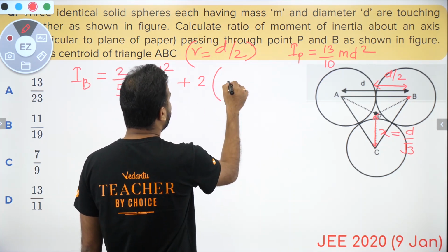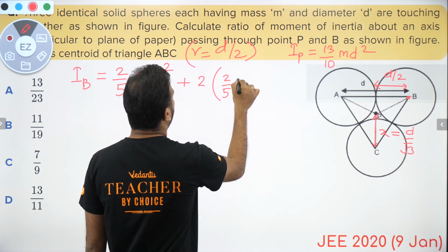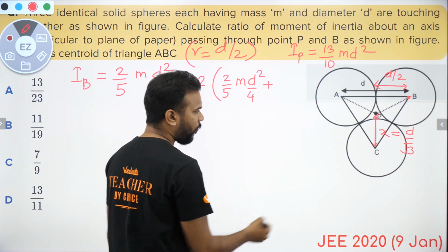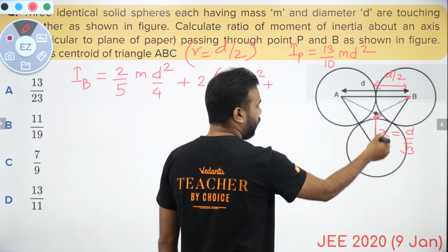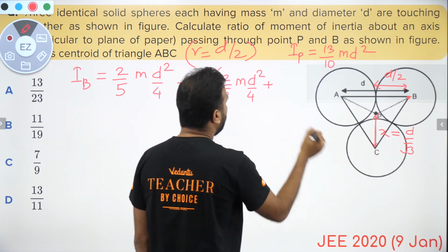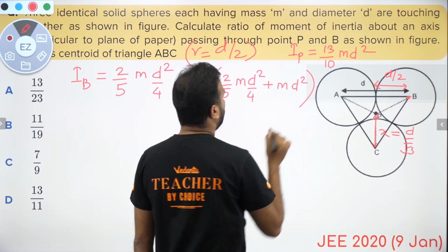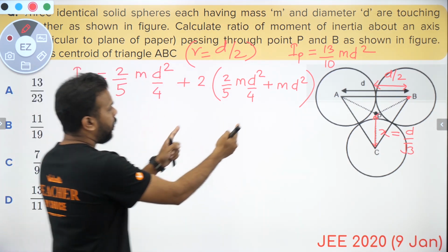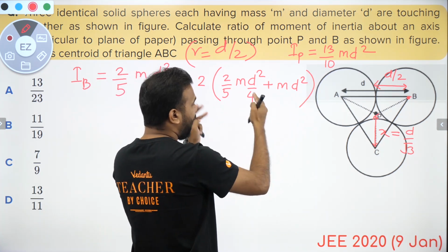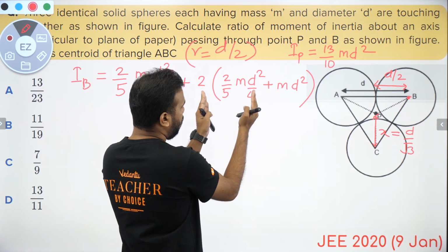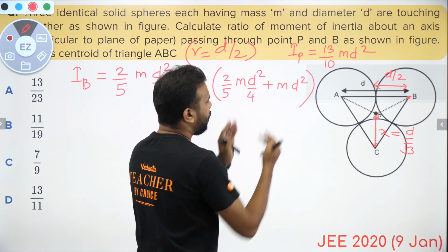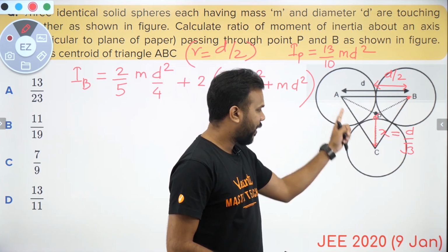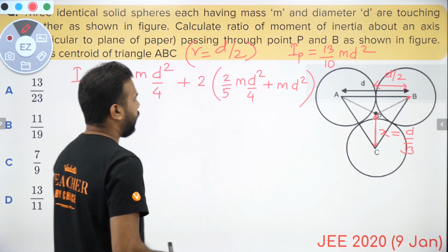So for that, ICM is 2 by 5 mr square, and the R value is d by 2. Plus, how much is the gap between the two axes? This is where B is, this is where we wanted it to be. So a distance d gives you md square. Is that clear? This is twice the moment of inertia, basically adding the moment of inertia of A and C, which is the moment of inertia about the center of mass plus md square. And this d is basically the distance between the center of mass of A or C and point B.